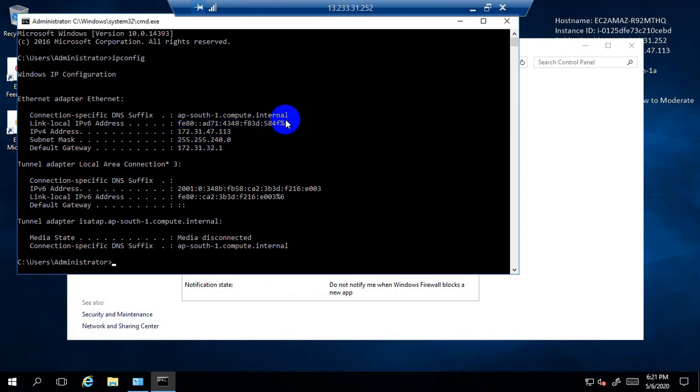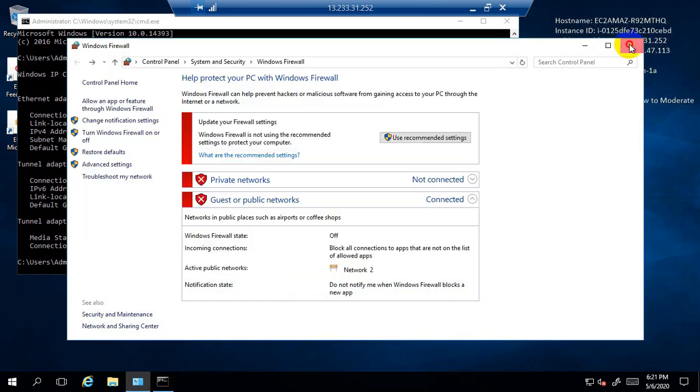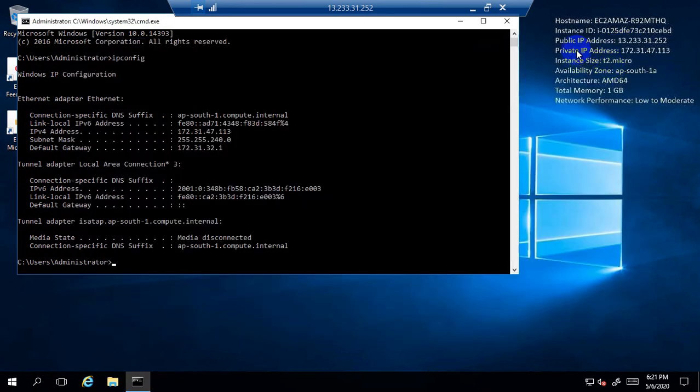Remember, this is a private IP address, and the public IP address of this EC2 instance you can see on the desktop screen, which is 13.233.31.252. So this is the public IP address, and the private IP address is 172.31.47.113, exactly the same IP address you can see inside the CMD console.